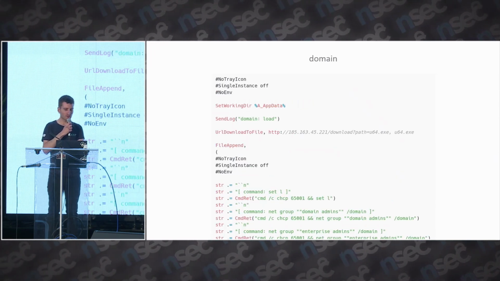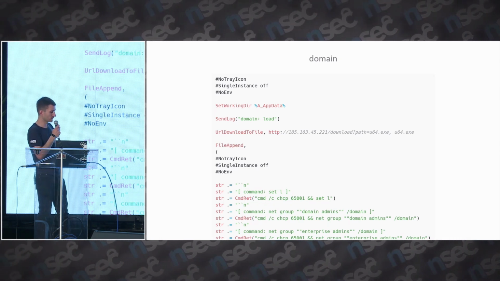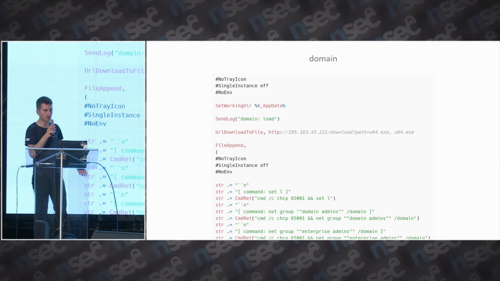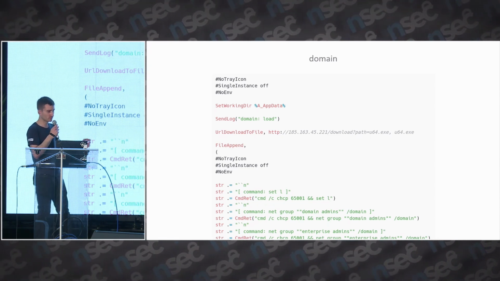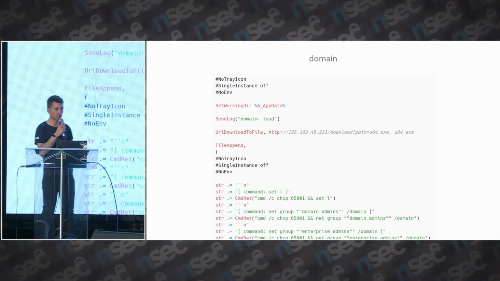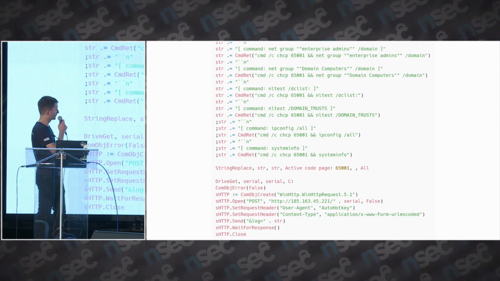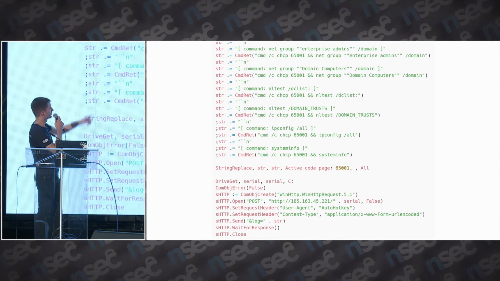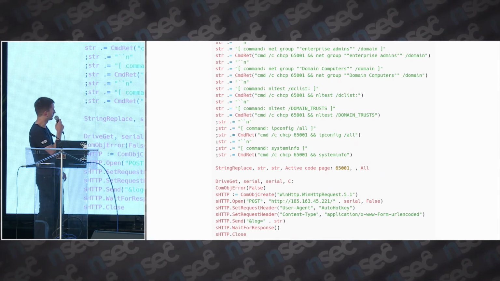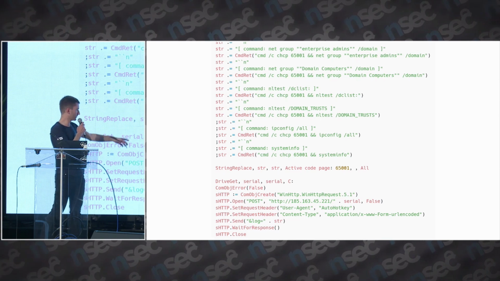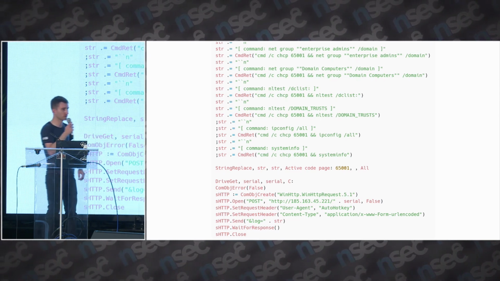And the last one that they have added, probably because they started to really compromise more and more companies, is this script to gather information about the Active Directory. So they execute a bunch of commands like nltest or net group "domain computers" /domain, etc. And then again they exfiltrate. This part is very similar in all plugins.